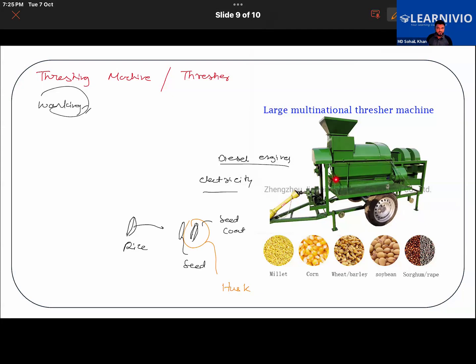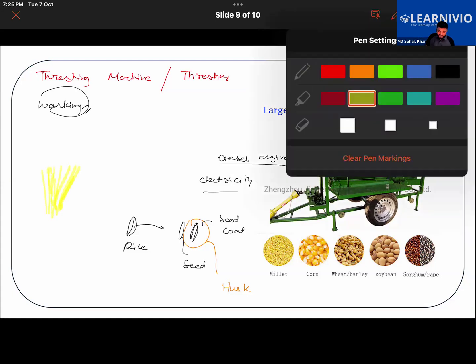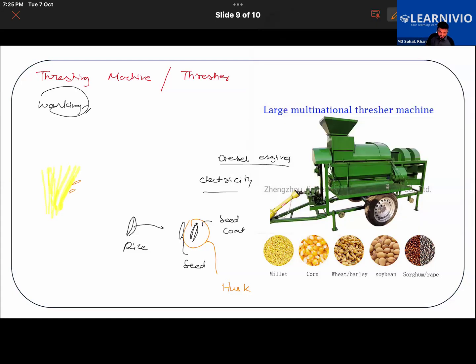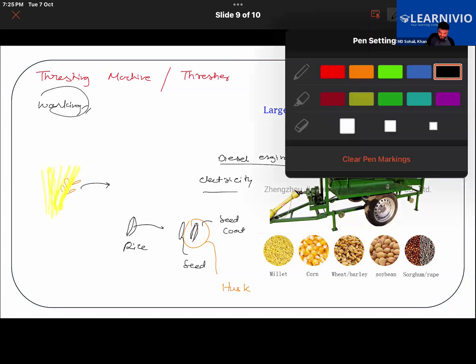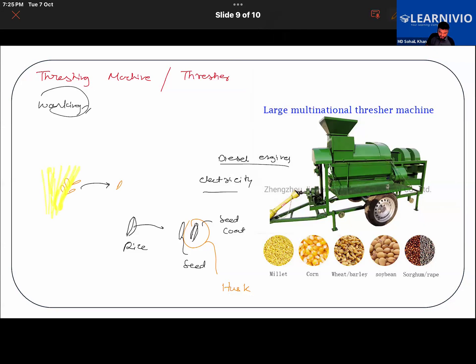It will perform two tasks at once. First, from this stalk, it will separate the grains. That's the first task it is doing.